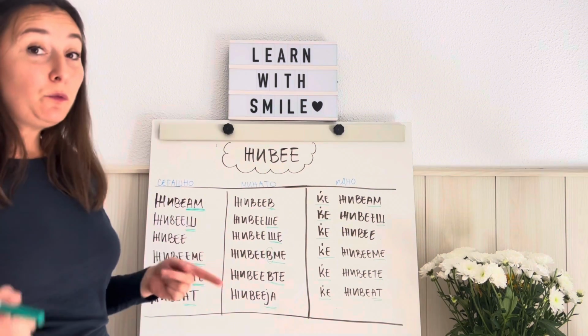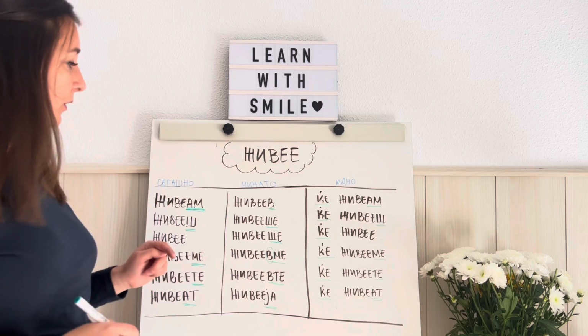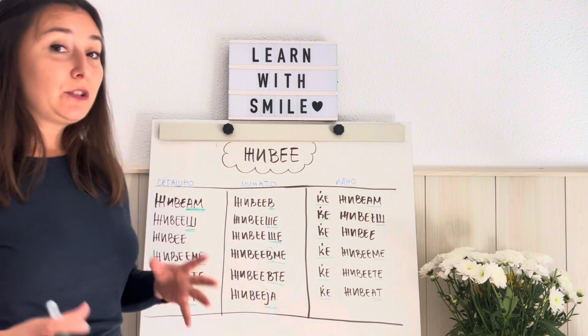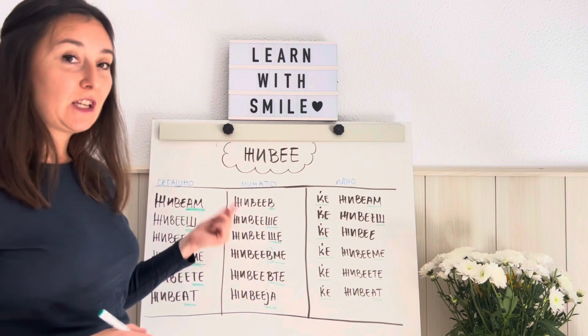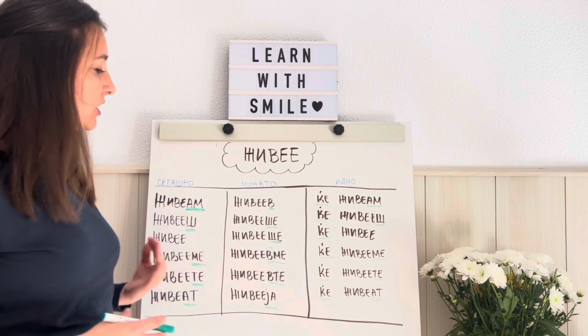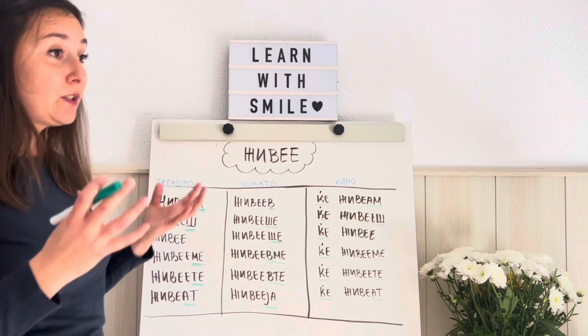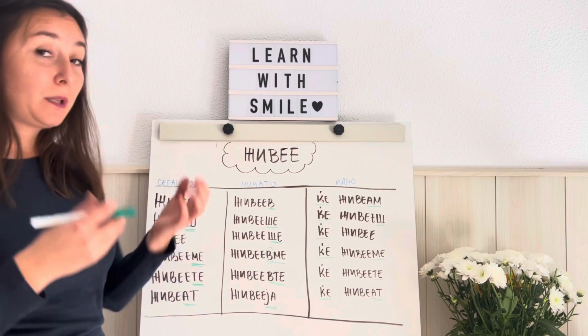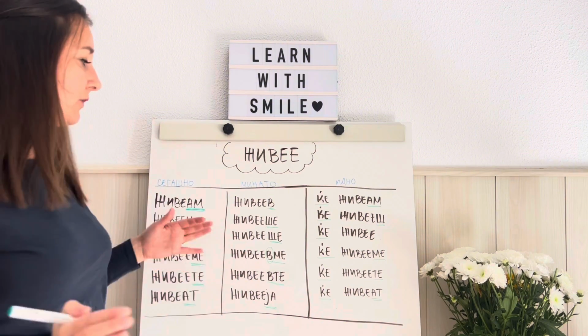If we want to make a negative form from the past tense of this verb, we are also going to use не in front of the verb. Не живеев, не живееше, не живееше, не живеевме, не живеевте, не живееја. If I use the personal pronoun, it will be јас не живеев, ти не живееше, etc.